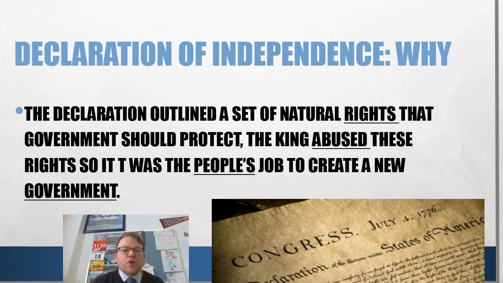These ideas of natural rights, these are things that people just have: right to life, right to liberty, pursuit of happiness, etc. They outline how the king abused these rights and the grievances. The first part is talking about these natural rights, and then the third part of the Declaration of Independence is this new idea, at least to the colonies. Again, not new. John Locke was saying this 30 years before this. It's the people's job to create a new government if that government is not doing what it should.